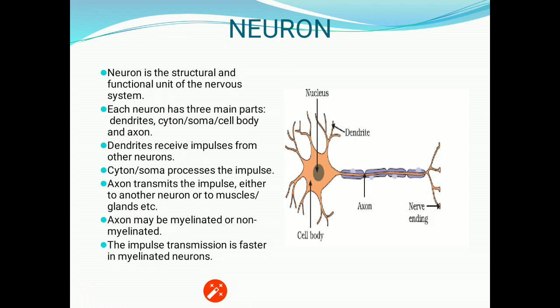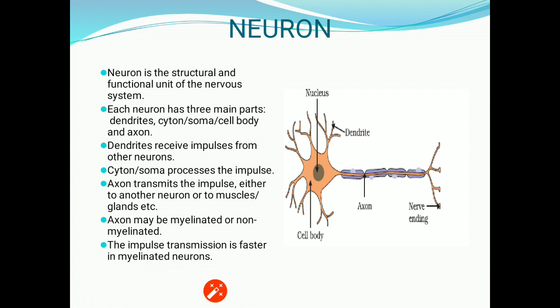Neuron, as I have already told you, is the structural and functional unit of the nervous system. Each neuron has three main parts: dendrites, cyton or cell body, and axon. Dendrites receive the stimulus or the impulse from other neurons. Cyton processes the impulse, and axon transmits the impulse either to another neuron or to a muscle or a gland. Axon may be myelinated or non-myelinated.